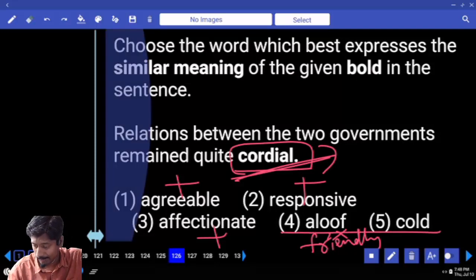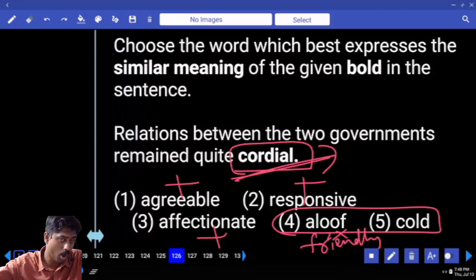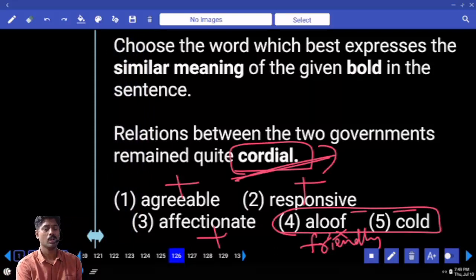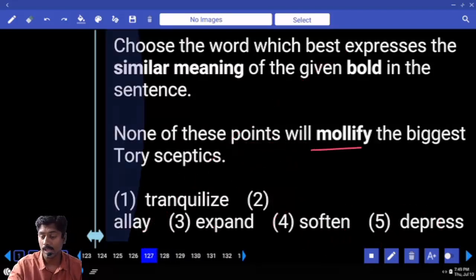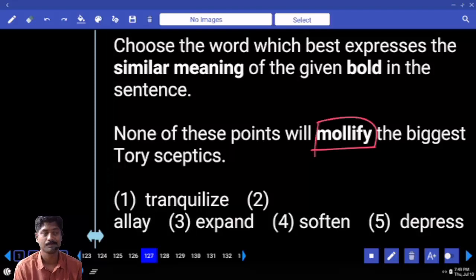Cold also same. There are two colds. Hot, cold we already know. Water is extremely cold, I can't drink. It is as cold as ice. Another cold is a person who does not show any expressions, cold, insensitive. These two carry negative meanings. So we require a synonym. So relations: agreeable, responsive, affectionate. Third option, affectionate. None of these will mollify.